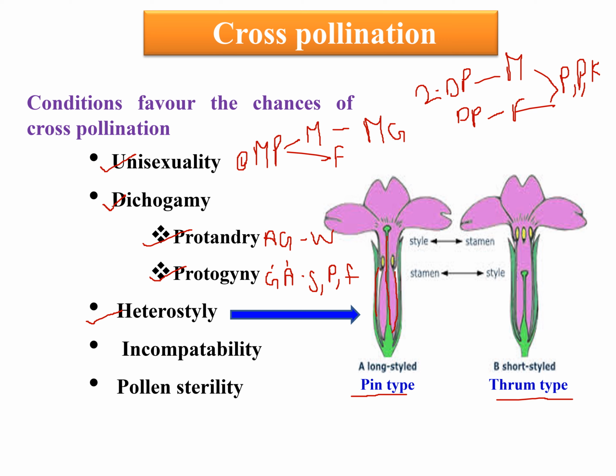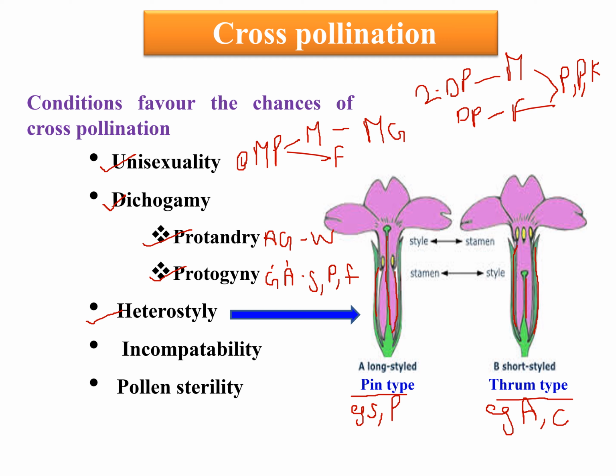The examples of pin type are sapota and pomegranate. And in thrum type, the flower consists of short style and long stamens. The examples of thrum type are almond and carambola.